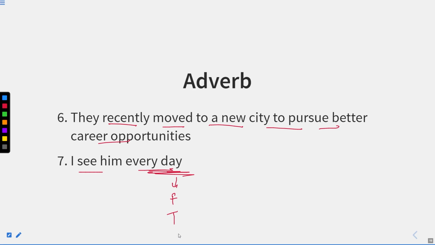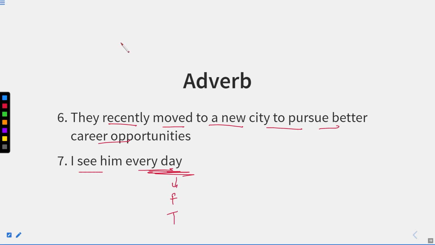Because this is repeating, we can say that every day can behave as a frequency as well. What frequency is, we will discuss in the next session. But here it is very important to know that adverb of time can sometimes behave like adverb of frequency as well. Likewise, as I told you about preposition and adverb of place, there is a difference.